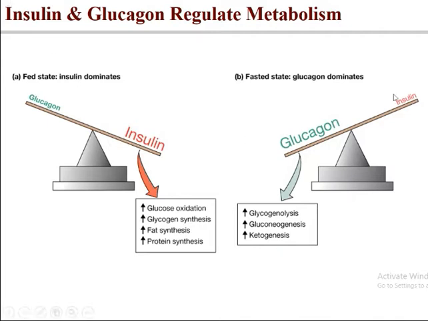Insulin and glucagon: now you can see the balance between insulin and glucagon. This side is the fed state, this side is the fasted state. In the fed state insulin is high and greater, so there is glucose oxidation, glycogen synthesis, fat synthesis, protein synthesis. When we are in the fasted, hunger state, the glucagon side is heavier, and there is glycogenolysis, gluconeogenesis, and ketogenesis. It is a very simple diagram to make your concept clear.